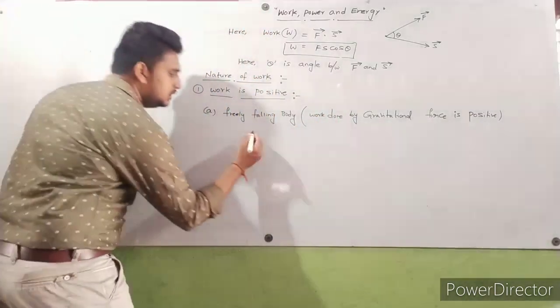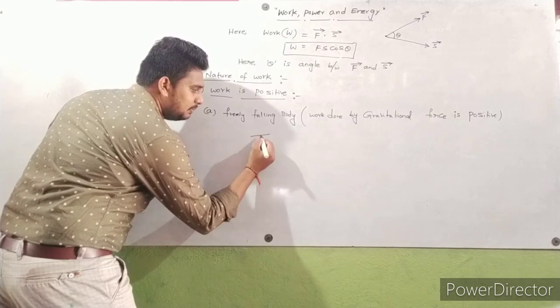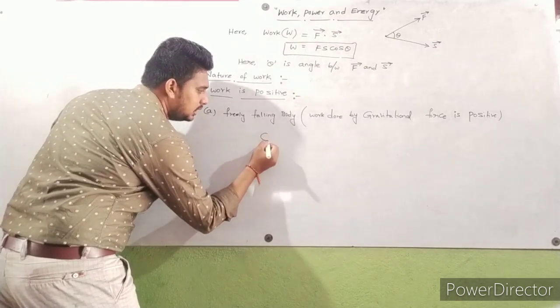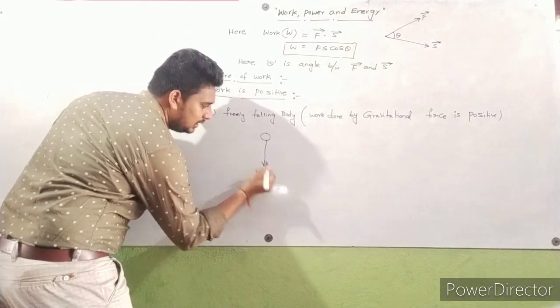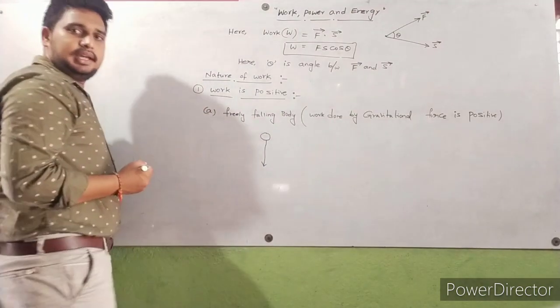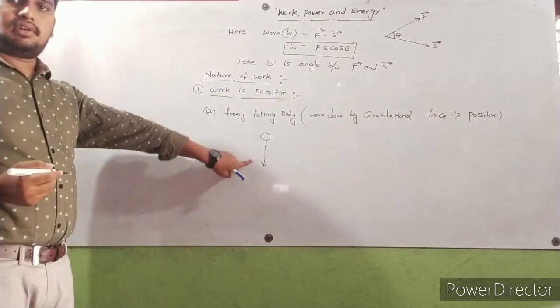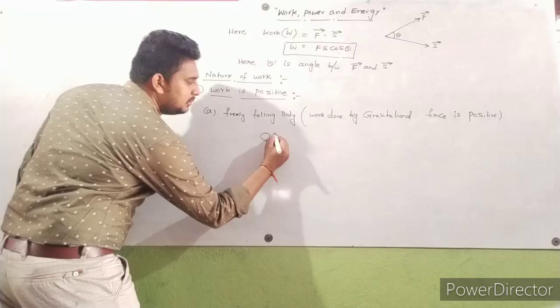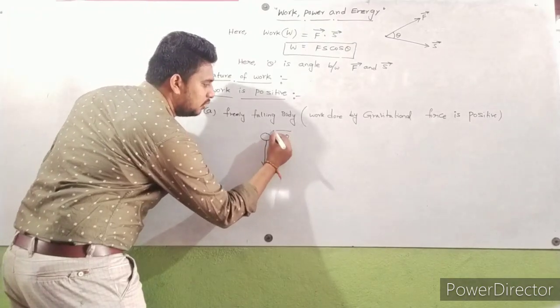So observe carefully. For a freely falling body, for example, here is one body and it is freely falling like this. Freely falling means the initial velocity is 0 for this body.